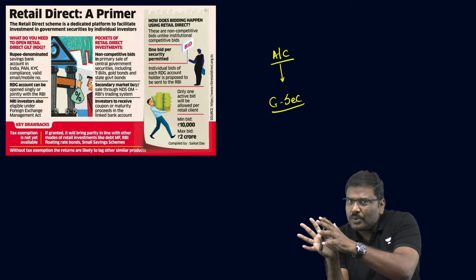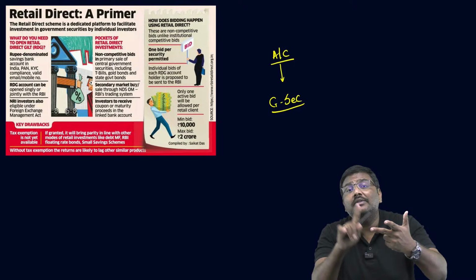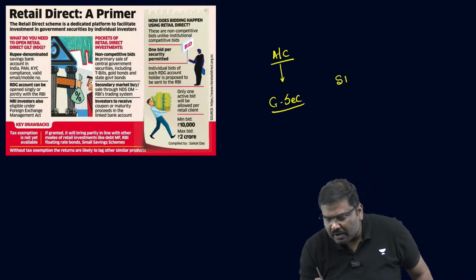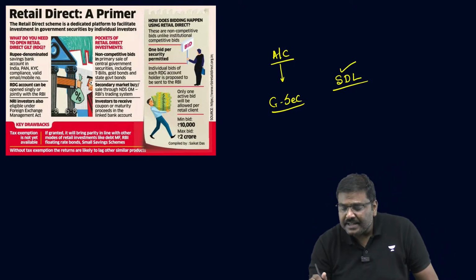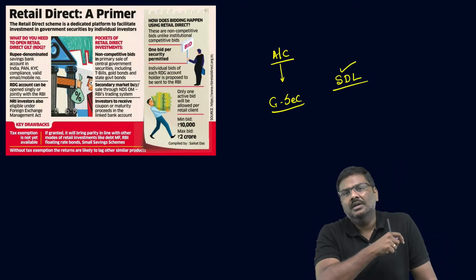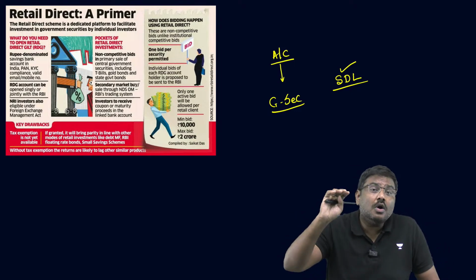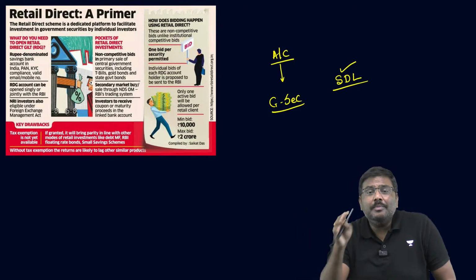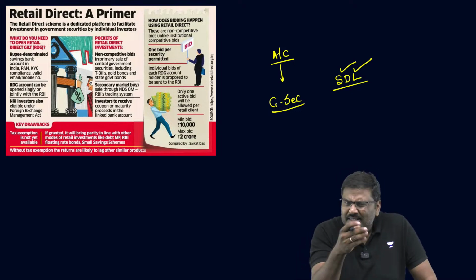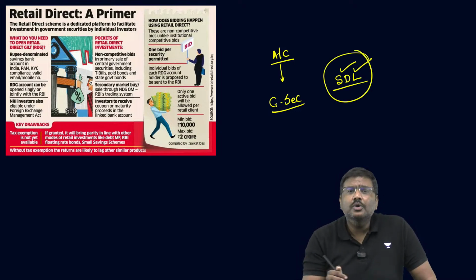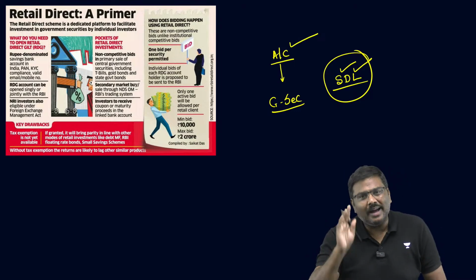The primary issuance of G-Secs, it could be the central government security or even the SDL. All of you heard of SDL? Please do let me know, respond to me in the chat section. SDL, State Development Loans. So central government dated securities, central government sovereign gold bonds, central government treasury bills, and the state government state development loans, that is the state bonds. All of this you can purchase and trade using a Retail Direct Gilt account.